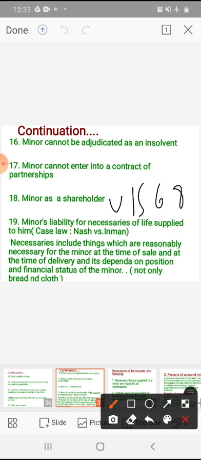For example, he spent 1000 rupees, he can reimburse it from the property by selling the property or by selling any other things grown in the property. He can reimburse that money, but he cannot force a particular minor to give the money. Only the property is liable, not the minor personally, for the necessaries supplied to him. That is about the main things about the minor's agreement.